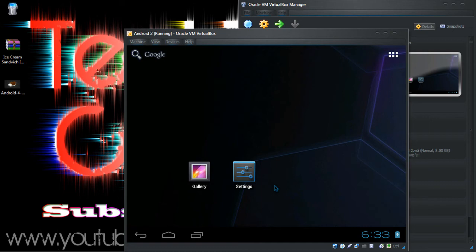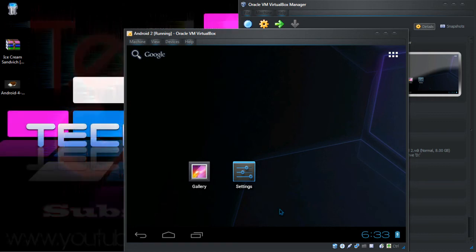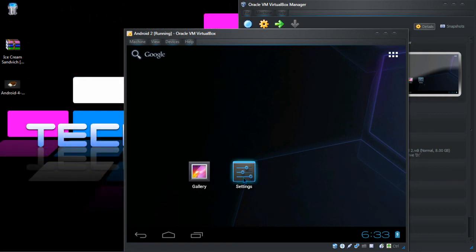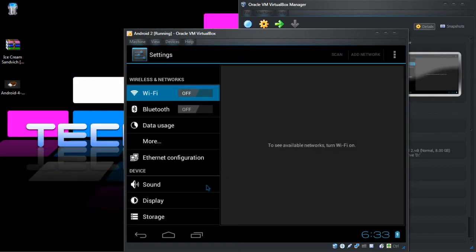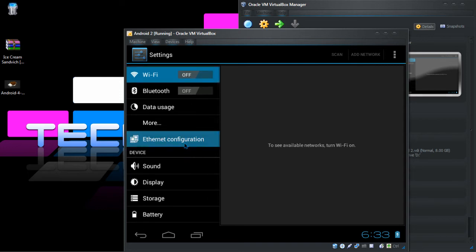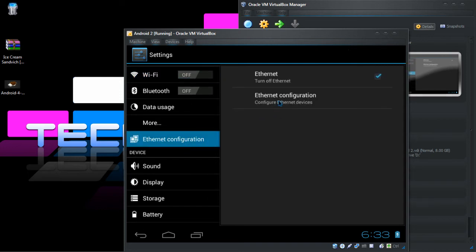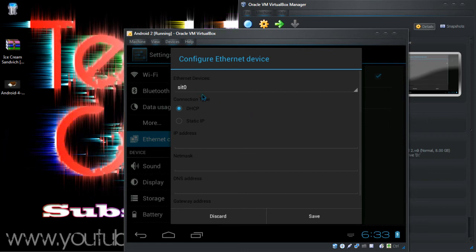If you want internet access on this thing, you have to have internet access on the host device or your host laptop. To have it, click on Settings, navigate to Ethernet Configuration, go to Ethernet Configuration again, and under Ethernet Devices, click on ETH0, which stands for Ethernet 0.